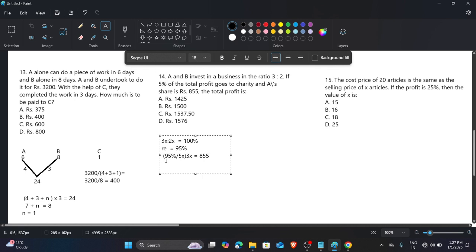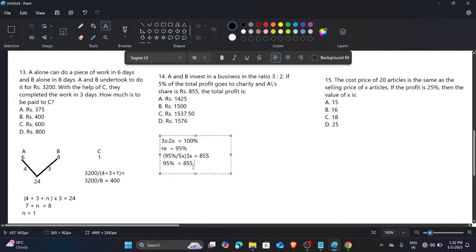The 95%, now they have to distribute it between them. So for making equal parts, they first divided by 5, because the total investment is 5 units. Then for the share of A, they multiplied it by 3x. They get the share of A that is given, so from that we can get the value of 5x, and then simply we can get the value of total profit also. So when you solve this,